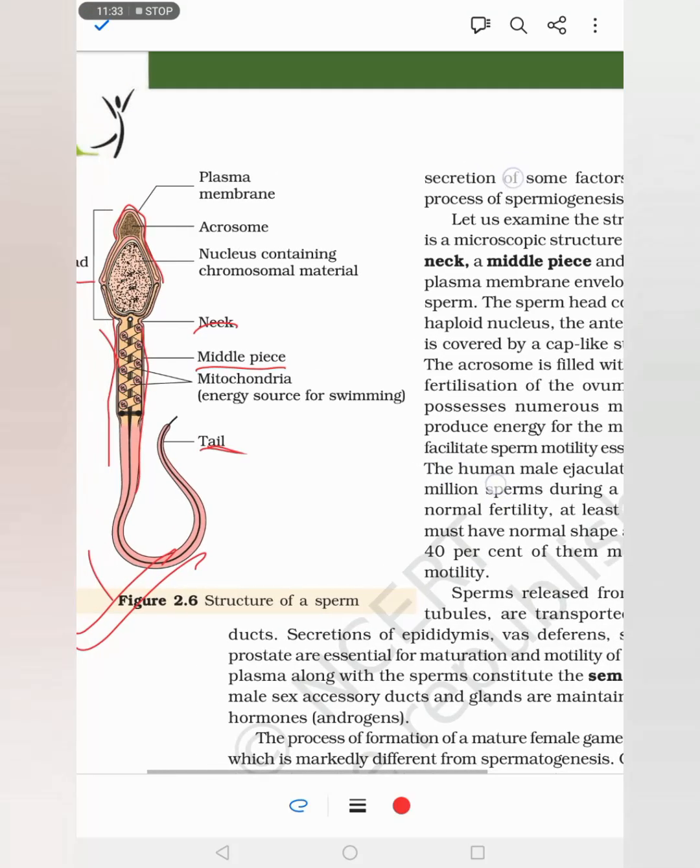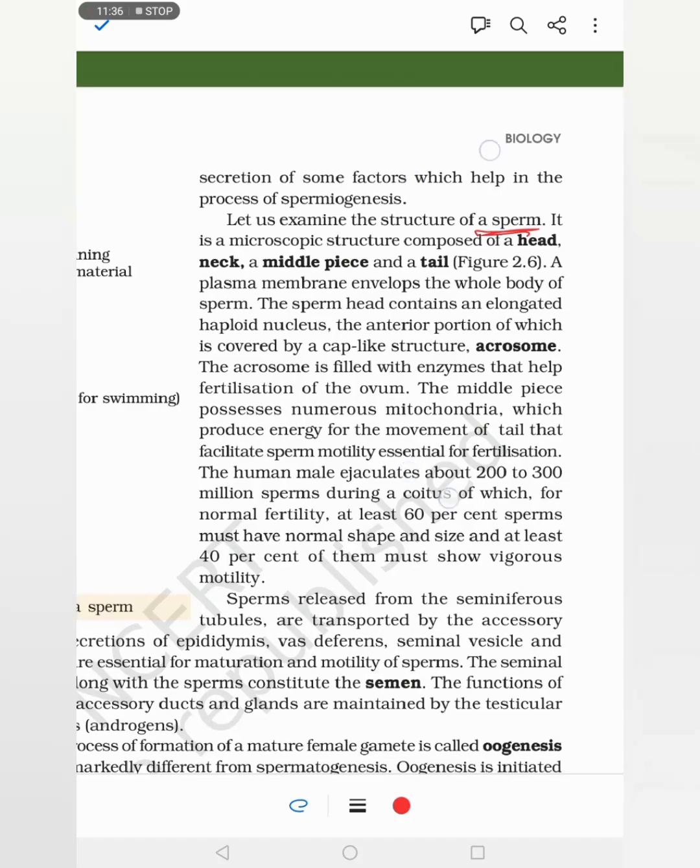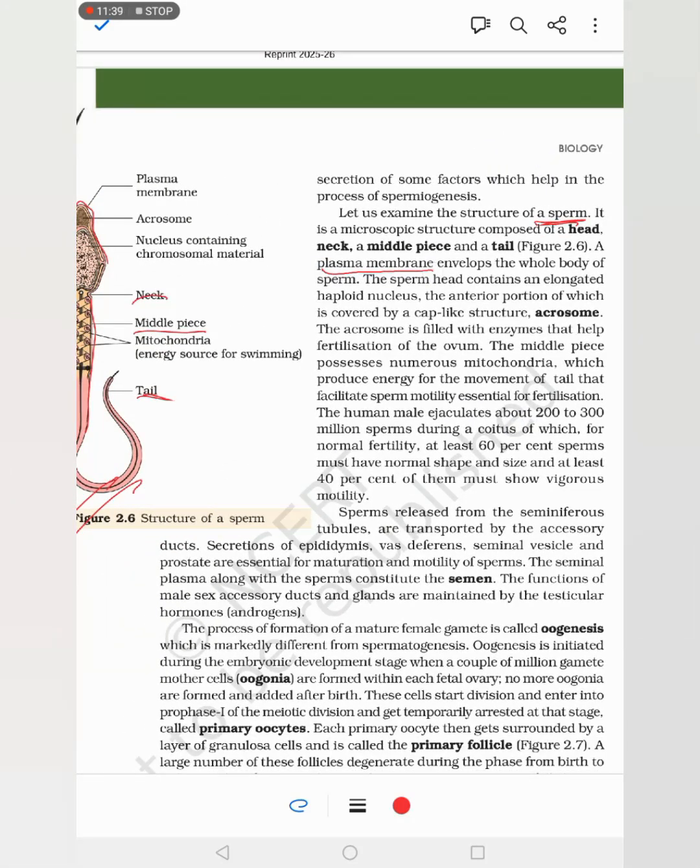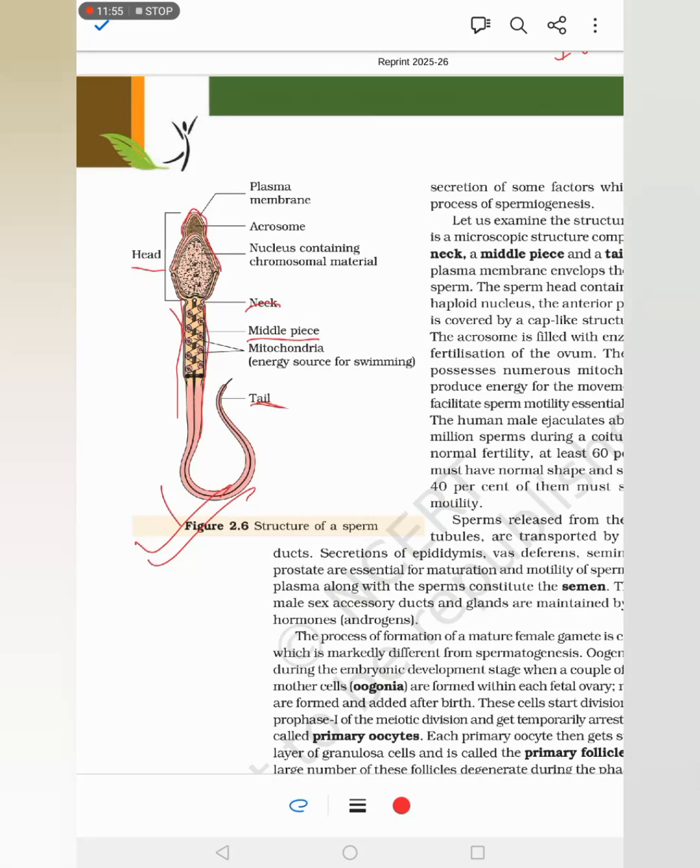Plasma membrane covers the whole cell. The head contains an elongated haploid nucleus, 23N, and the anterior portion is covered by a cap-like structure known as the acrosome. Acrosome is filled with enzymes that help in the fertilization of the ovum. Acrosome is basically the Golgi apparatus of the cell.